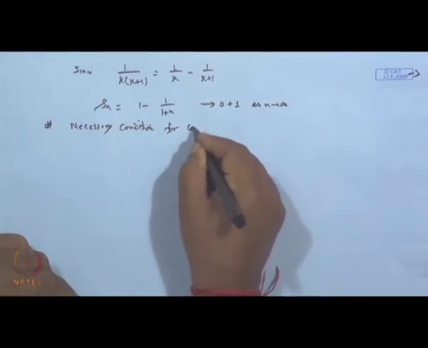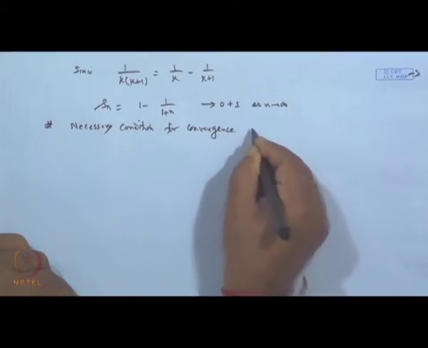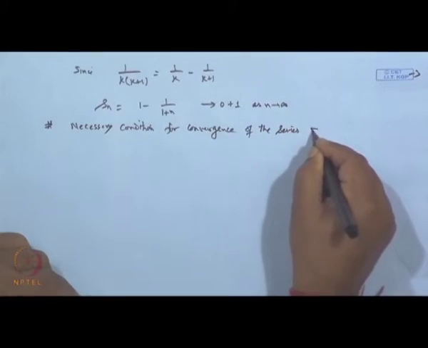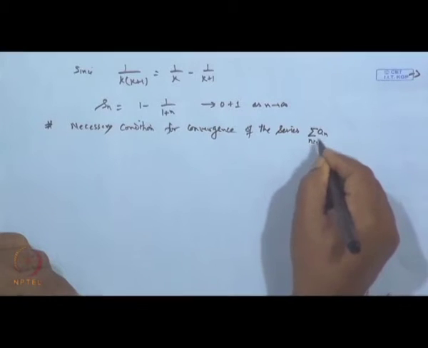for convergence of the series sigma a n, n is 1 to infinity.